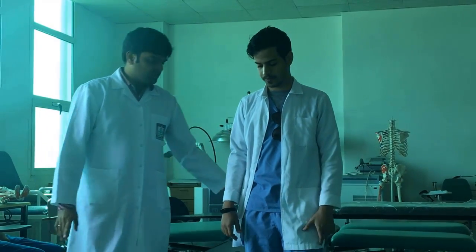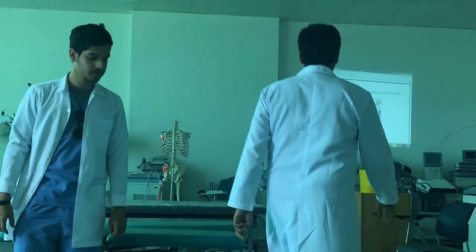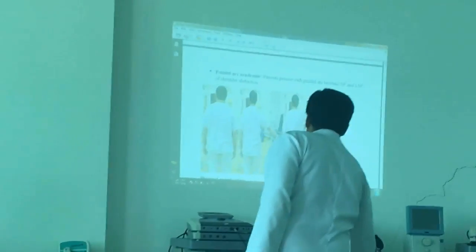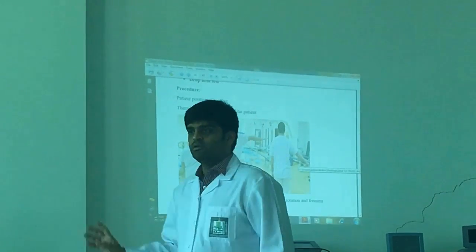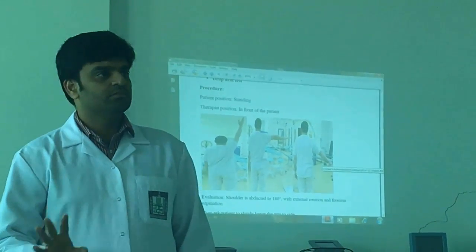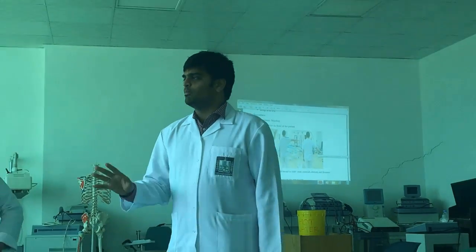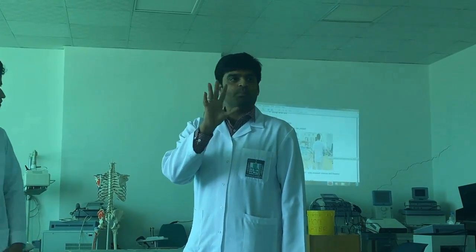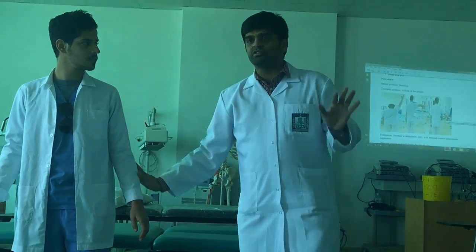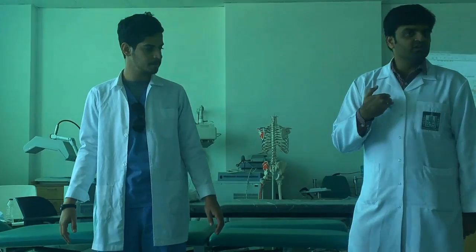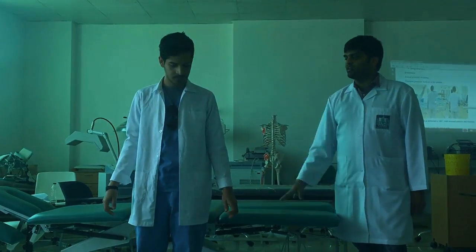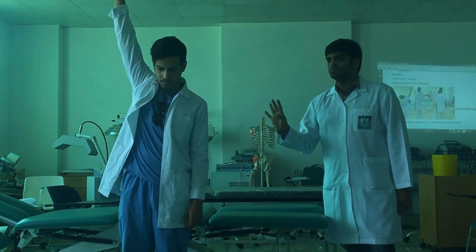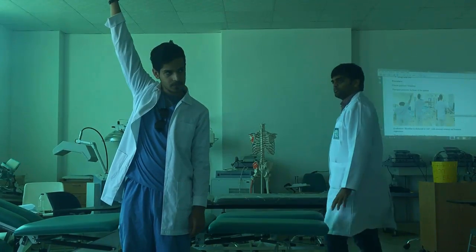Clear? Coming to the special tests, there are special tests for supraspinatus tendinitis. The first one is the drop arm test. You can understand the meaning: drop arm means the arm will be dropped. The patient is in standing position and the therapist is next to the patient. Ask the patient to do full abduction, 180 degrees, and then come down slowly.